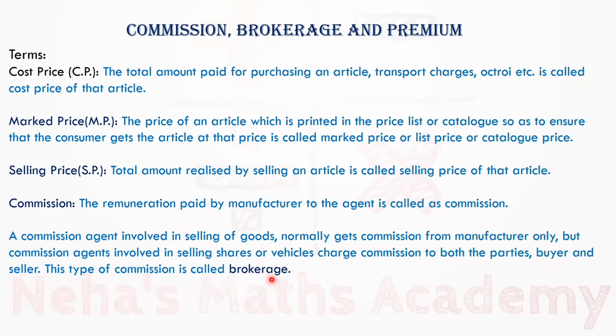So this is the main difference between commission and brokerage. If only commission is there, that agent gets commission from manufacturer only. But for brokerage, that broker gets commission from both the parties, that is buyer as well as seller. Commission is always paid on selling price. Note this.